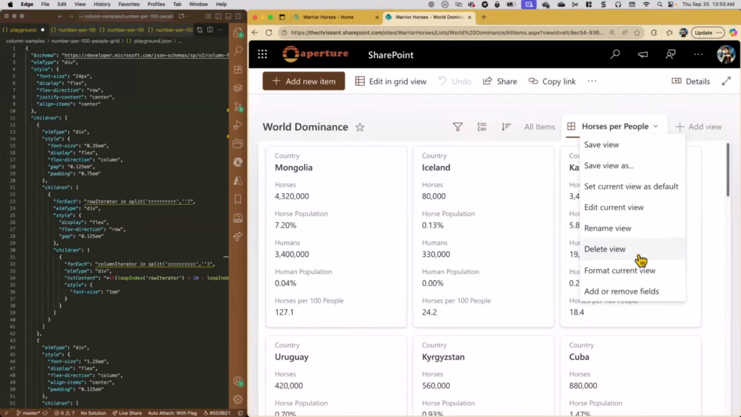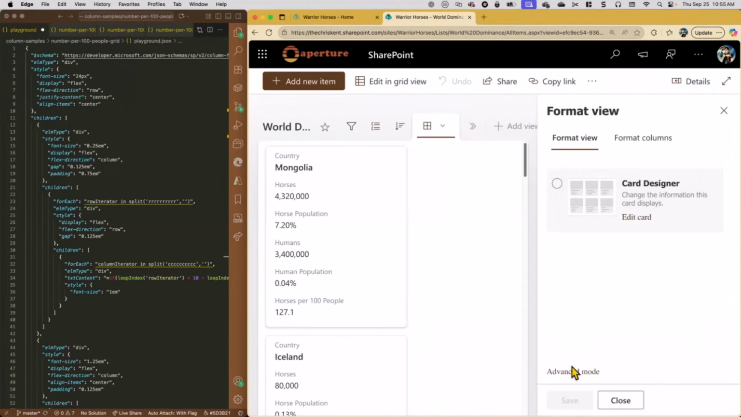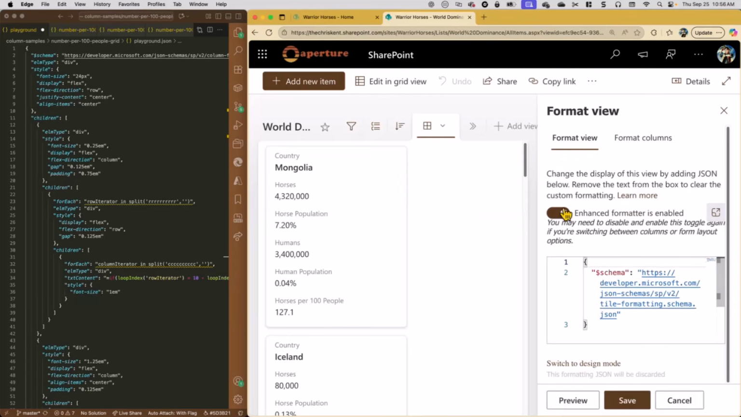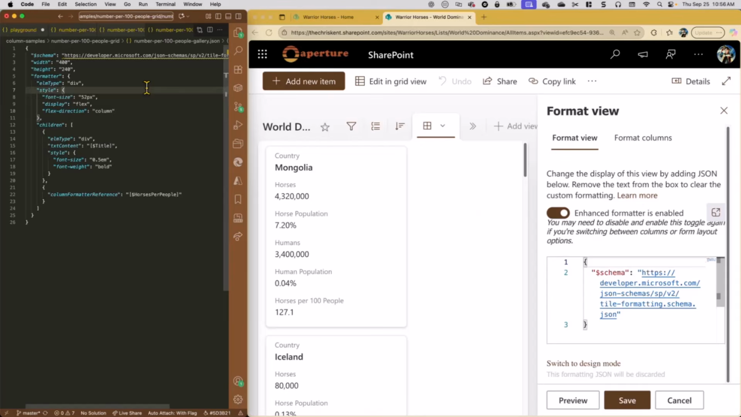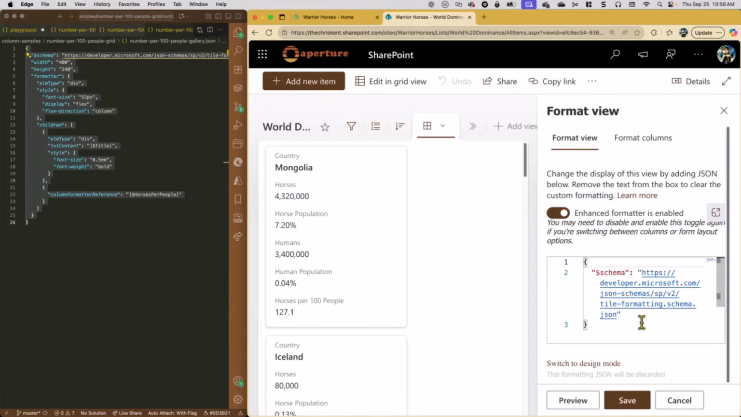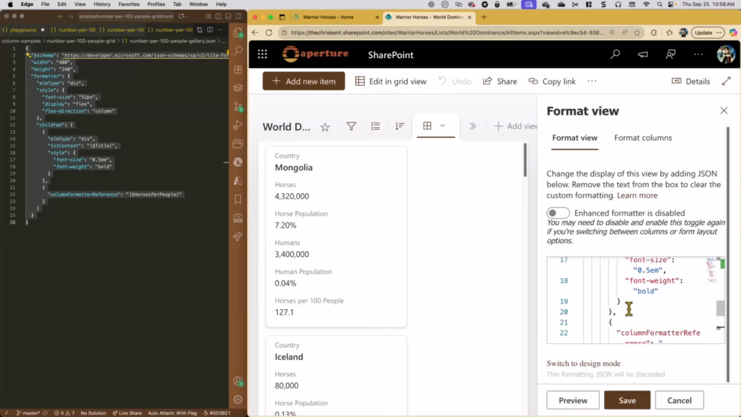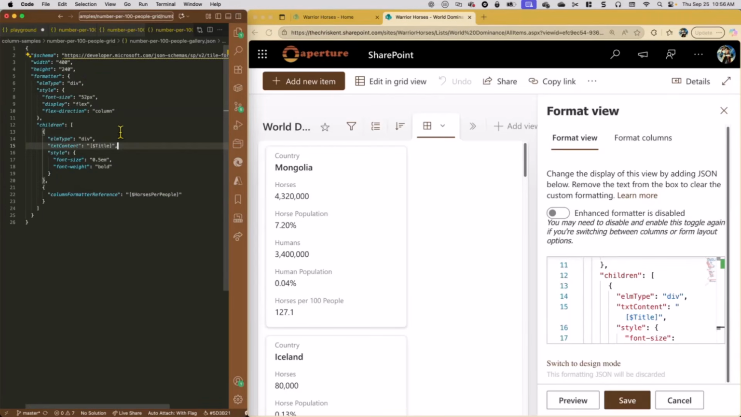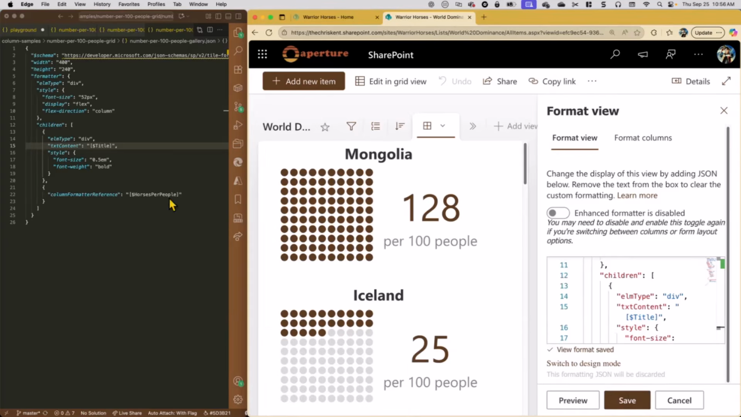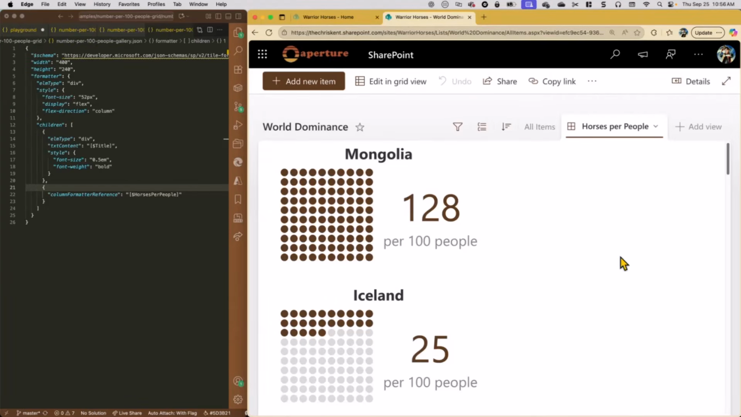So let's format our view, and we're not going to do a card designer, we don't care. We're just going to cut and paste this one and take a look at it. If I grab this gallery and we paste that here, let's turn that off so we don't see anything, and look at the format over here. The idea here is we've just got sizes and so on, and we've got a column formatter reference. But what you'll notice is we suddenly have scaled this whole thing. Save and close. So everything is now scaled.